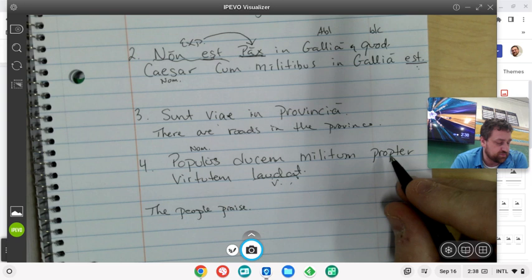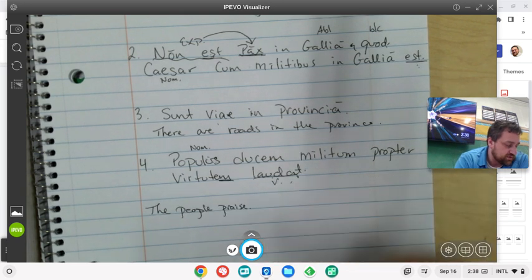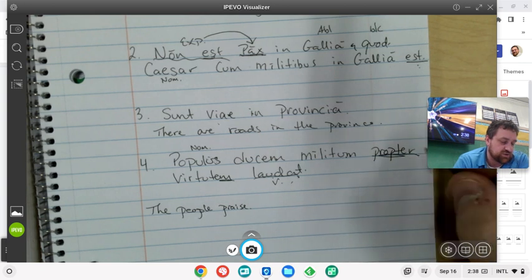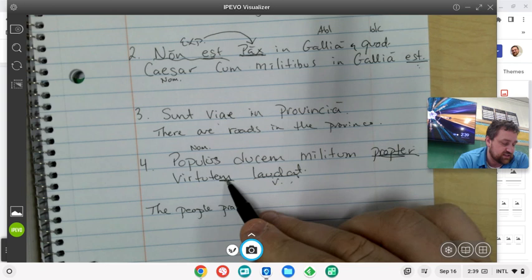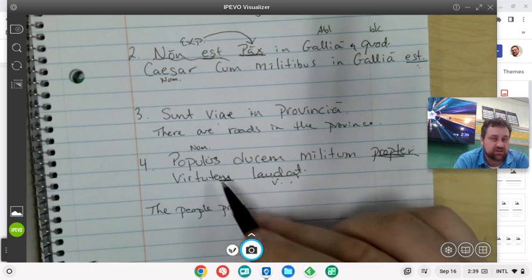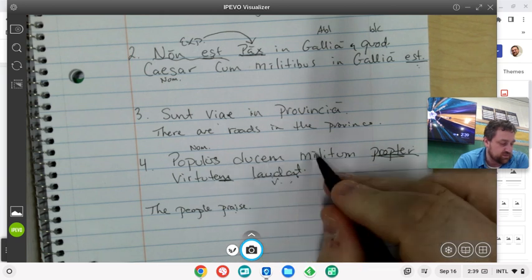And then propter virtutem, all three look like they're in the accusative. Virtutem looks like it's in the accusative because the word propter takes the accusative. So this is probably not receiving the praise. The virtue isn't receiving the praise here. One of these is receiving the praise.